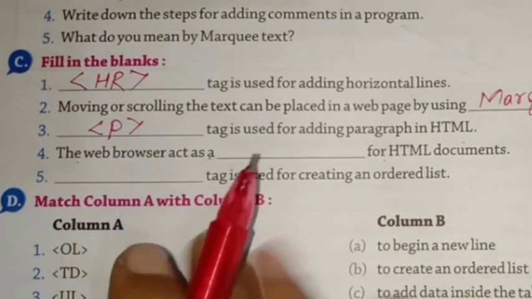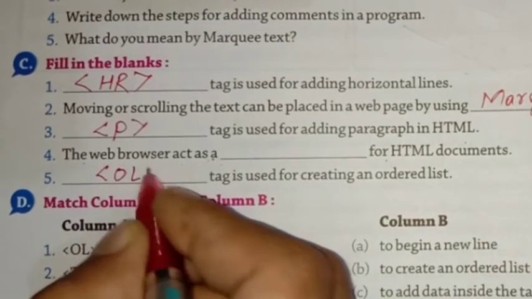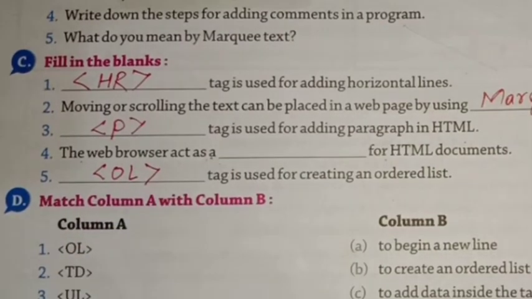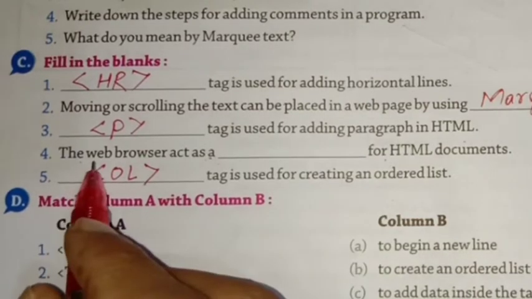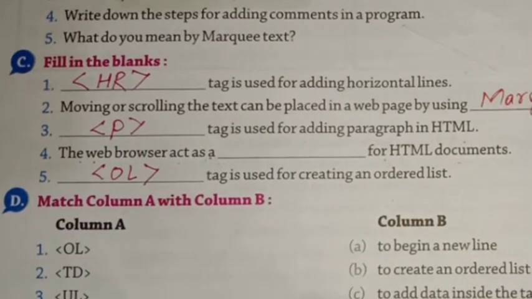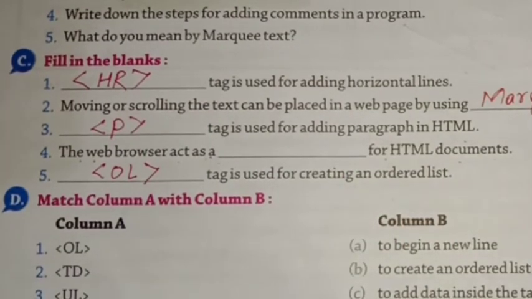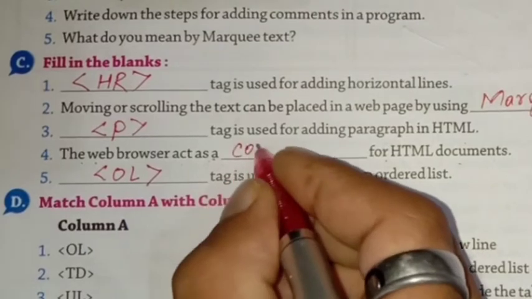Last one I tell you. Dash tag is used for creating an ordered list. That is OL. Fourth one you tell. Tell me, fourth one. The web browser acts as a dash for HTML documents. No one. Search in your book, maybe you get. Compiler. Very good. Very good.